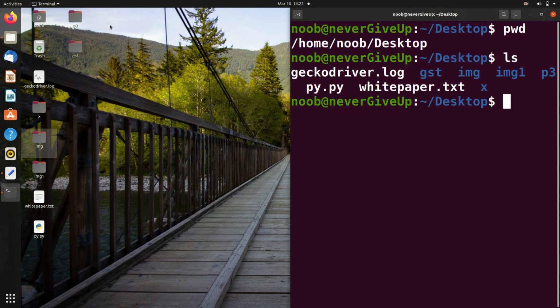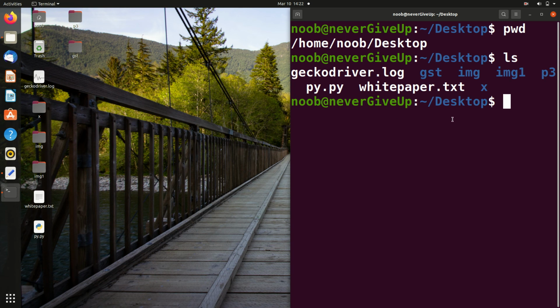So whatever files or folders are inside the desktop will be shown after running the ls command. ls basically lists all the things that are inside that directory, in this case the desktop directory. After I'm in the desktop and I press ls, it lists all these things.